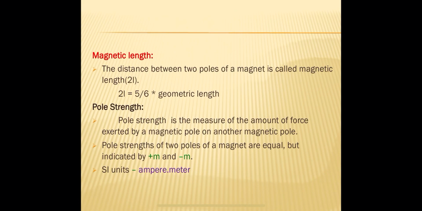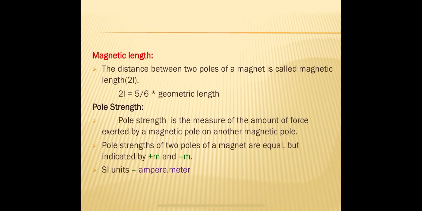Pole strength is indicated by small m. As positive charge is indicated by plus q and negative charge by minus q, the north pole is indicated by plus m and the south pole by minus m. So pole strength is analogous to the charge of a particle. And the SI unit of pole strength is ampere meter.